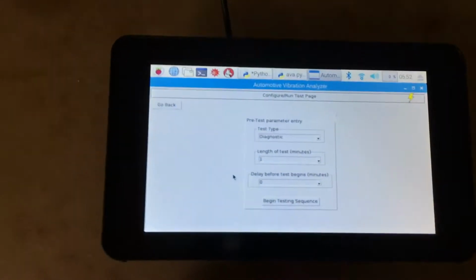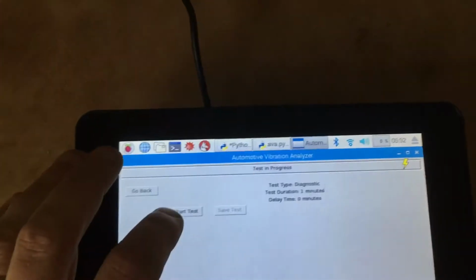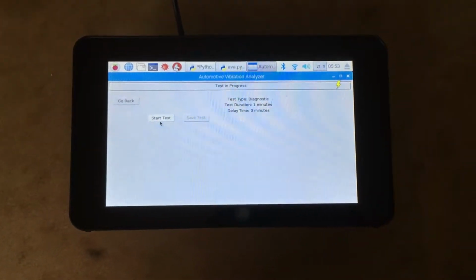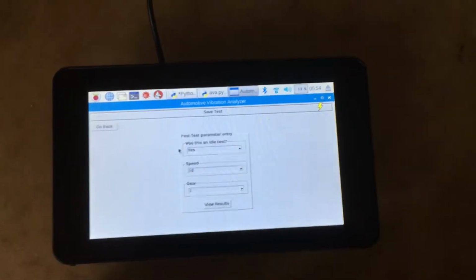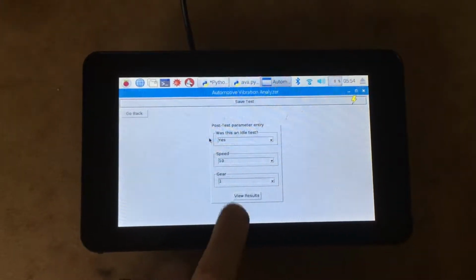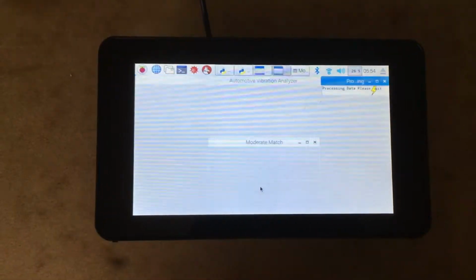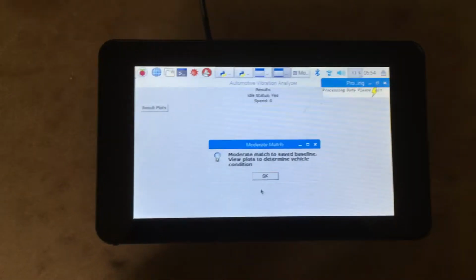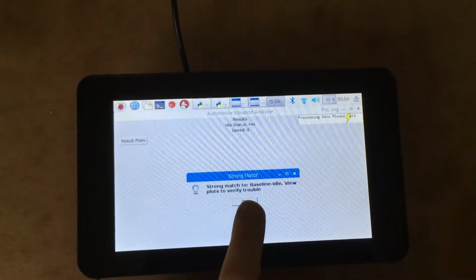So, once again, this is going to be a diagnostic test for 1 minute. And we hit start. The test is about to come to a close, and we will compare all of our known conditions. This was, once again, an idle test. It says that we have a little bit of a match to the baseline, but not a strong match. So let's see what it looks like.